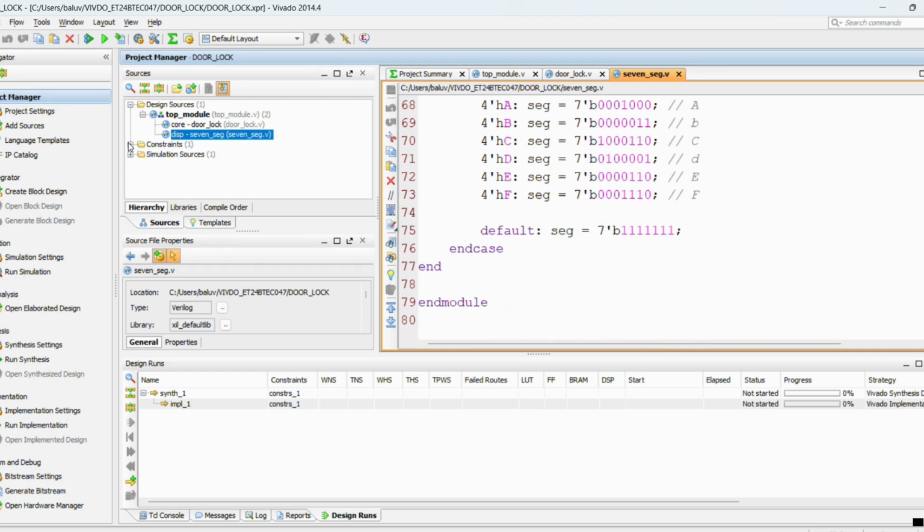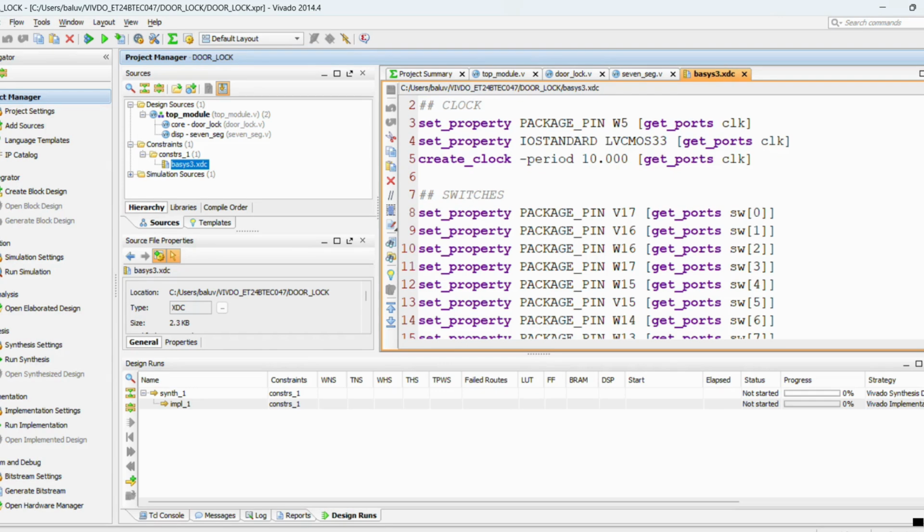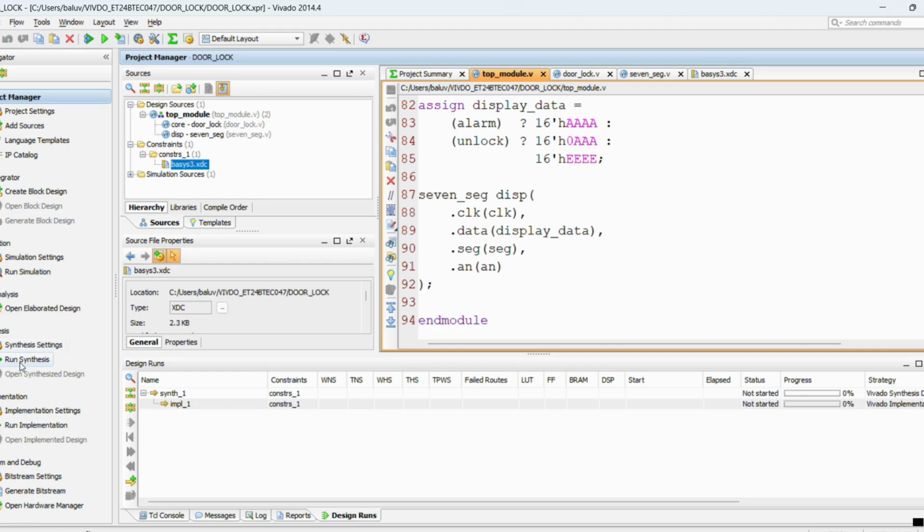Also, the XDC constraint file used for pin mapping is shown here. This file defines the connections between FPGA pins and the input-output components on the board.